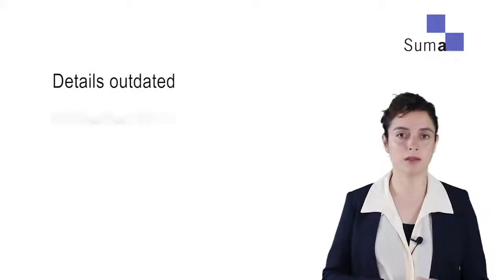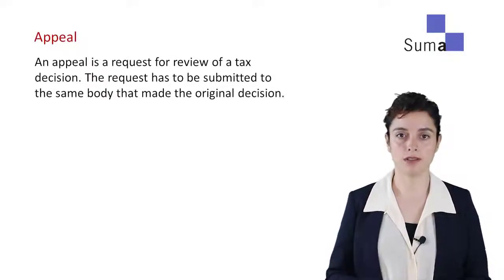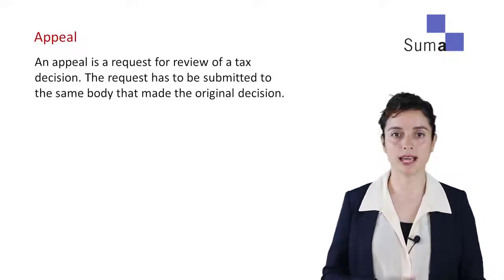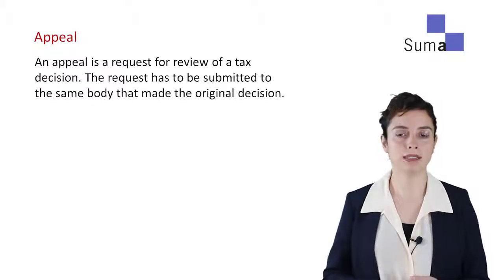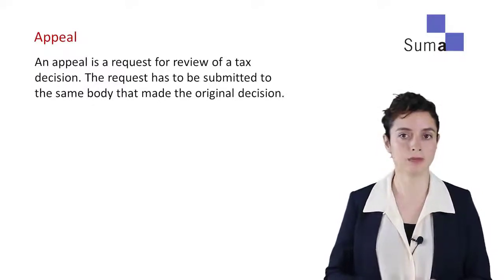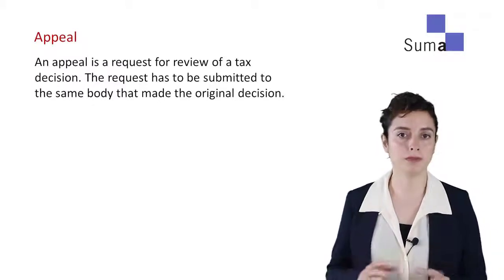Suma manages the taxes that town councils delegate. Sometimes the tax decisions are wrong, either because the information details are outdated or due to an error in the procedure. In this video, we'll explain the way a taxpayer can request a review of a tax decision from Suma because he or she thinks it's incorrect. This is called making an appeal.